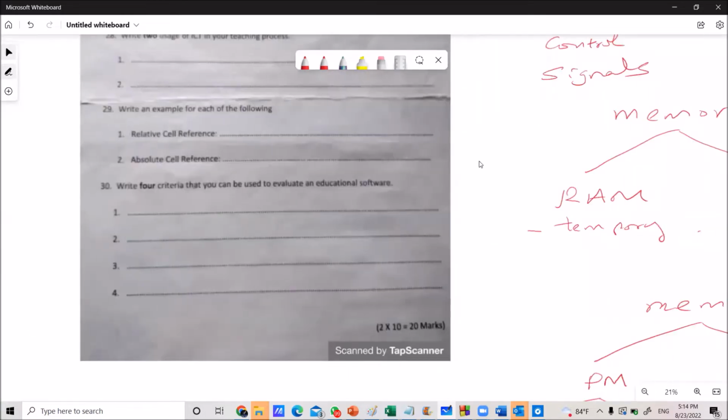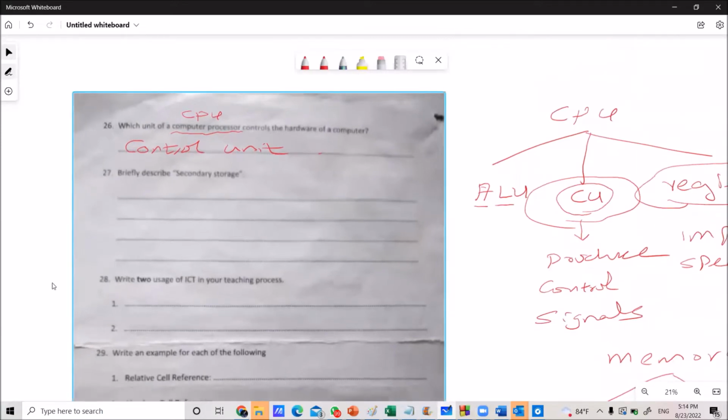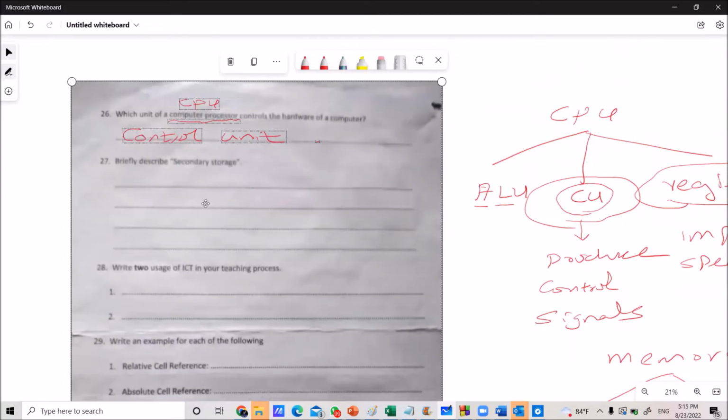Right. Now, by that description, you can answer this question. Briefly describe the secondary storage. Here, I'm not going to write down the answer, so think about the answer. Secondary memory is one of the main types of memory, mainly used to store user-created data.